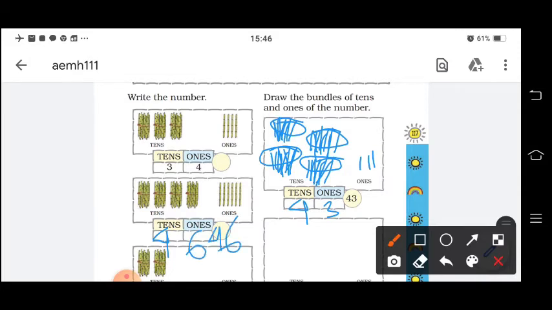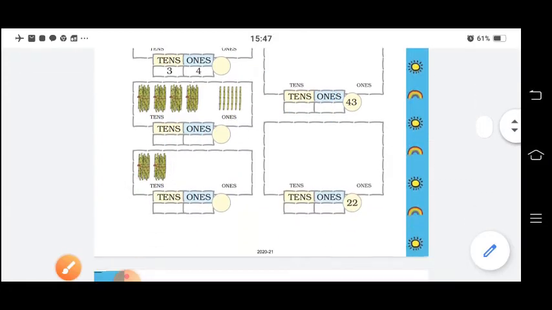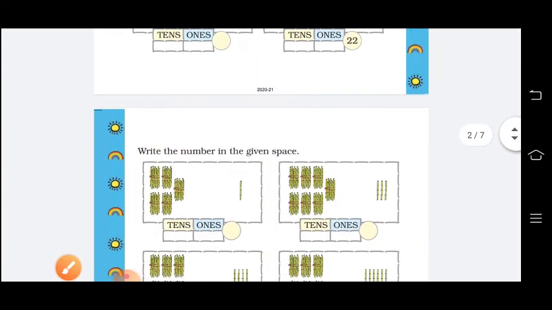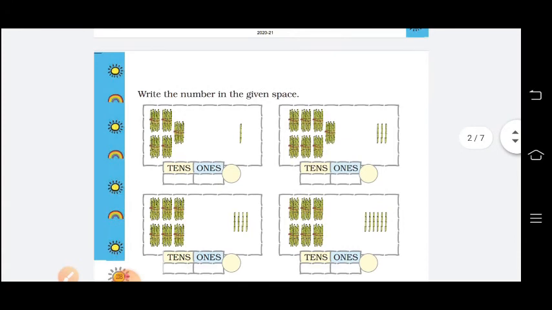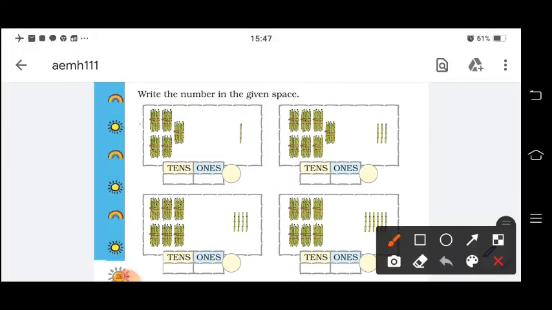Okay, similarly for this, each number you have already learned till 50, each number you can do neatly and draw. Now from here you have the numbers 51, 52, so like that you will get numbers above 50. So first one, how many is there? 1 2 3 4 5, so it is 5 tens 1, so it is 51.